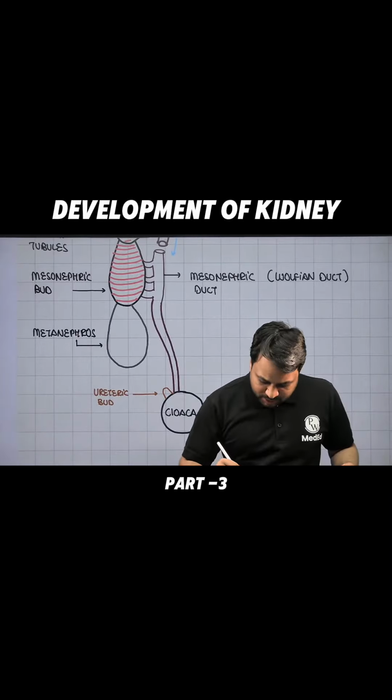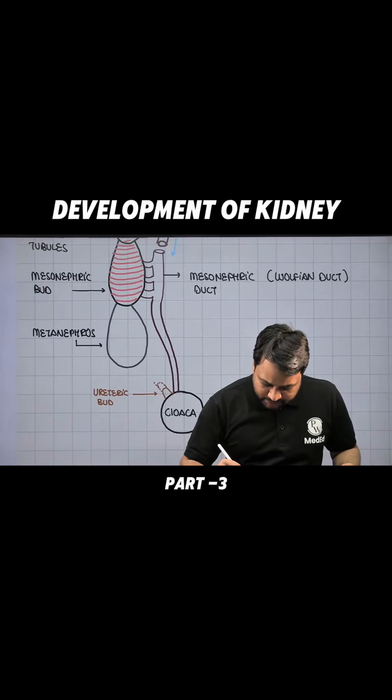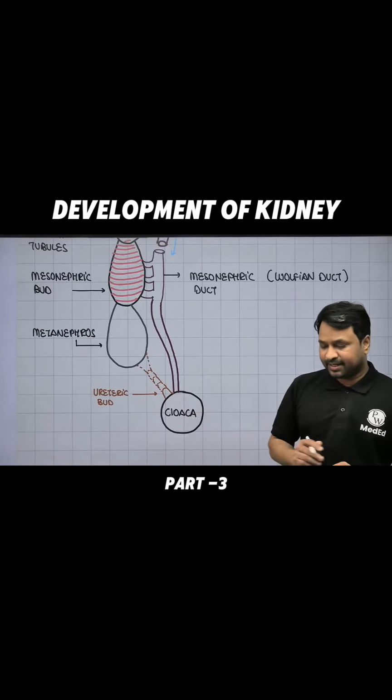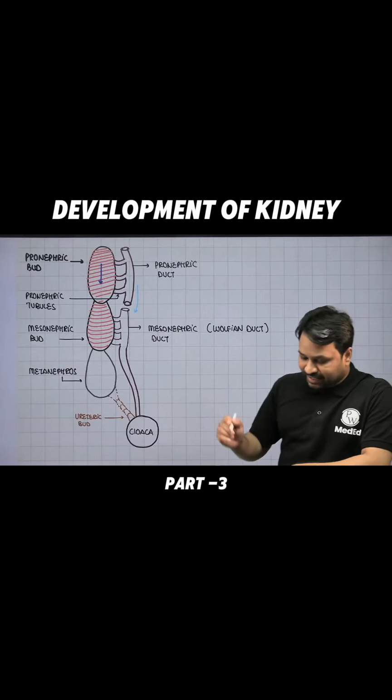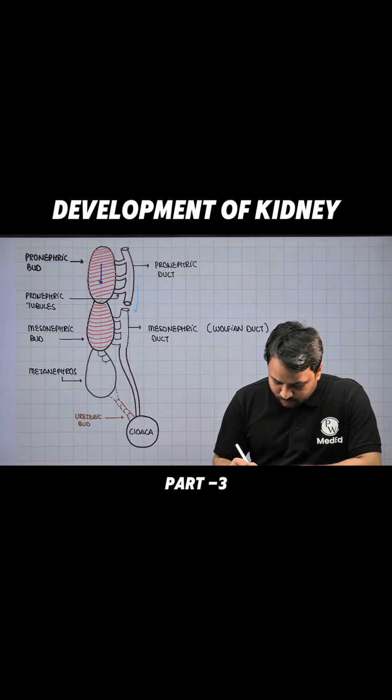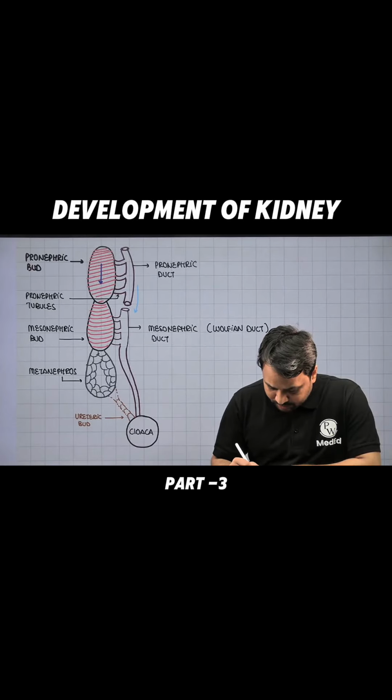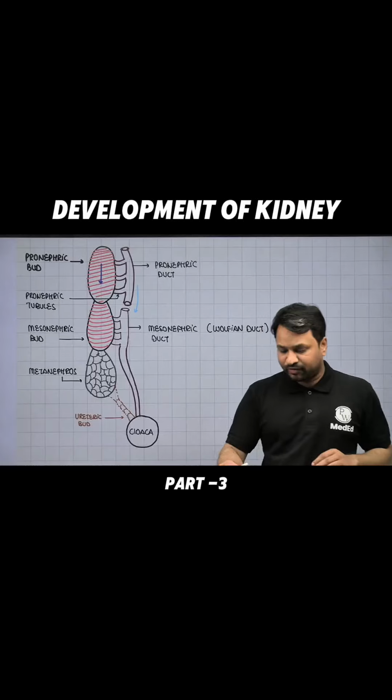Now, as time passes, you will notice this ureteric bud will continue to grow towards the metanephros, and eventually it will go and fuse with the metanephros, resulting in the collecting system. Now, what is there for us to understand? This metanephros that is formed is now going to proliferate, and this proliferation will result in development of the renal parenchyma, right?